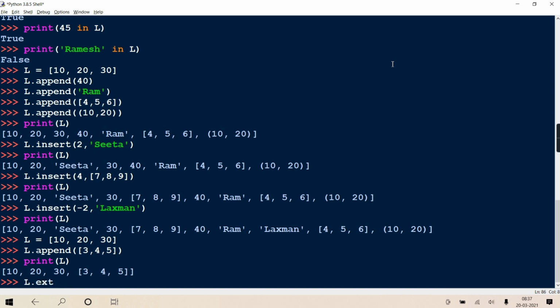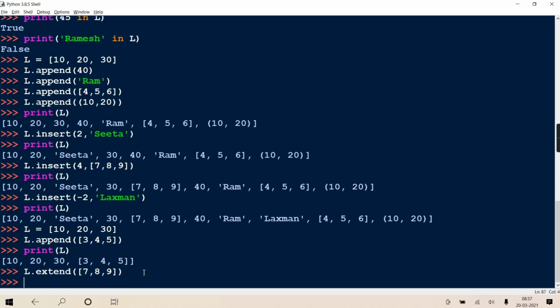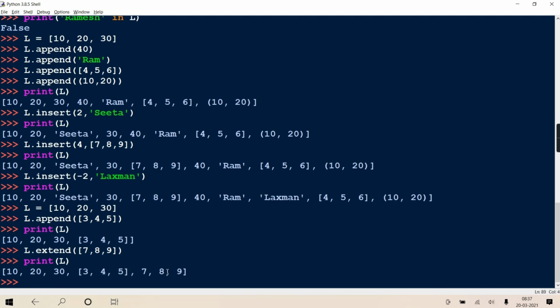But now if I write extend and give a list 7, 8, 9, it will not add this whole list as one element. Rather, it will take the elements of this list, that is 7, 8, 9. So it will add 7 separately, add 8 separately, add 9 separately. Now if you see the list, you'll see 7, 8, 9. So the elements of this list, it adds as individual elements. Like add 7, add 8, add 9. Is it clear to you?